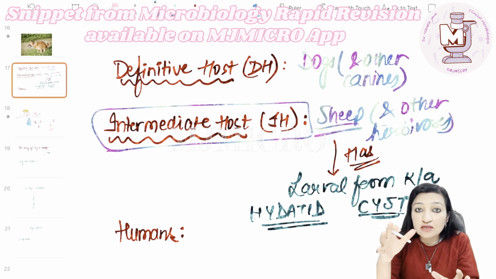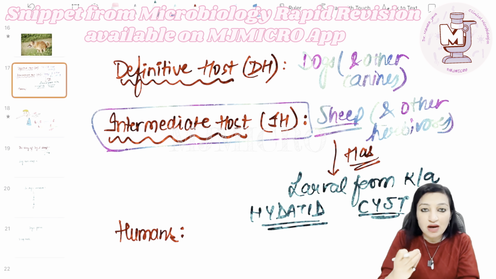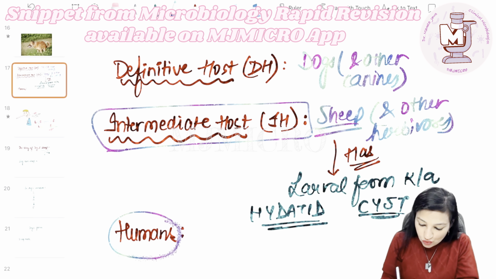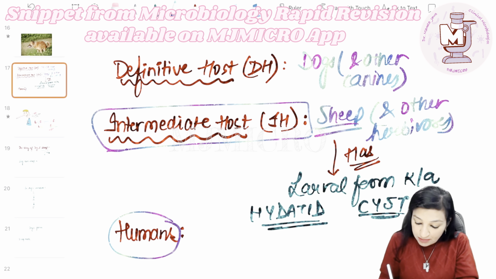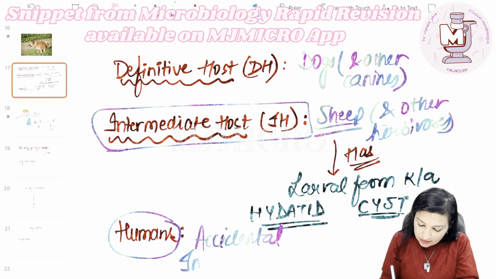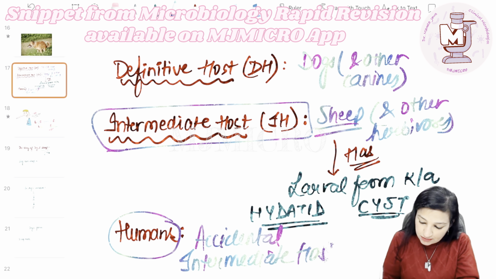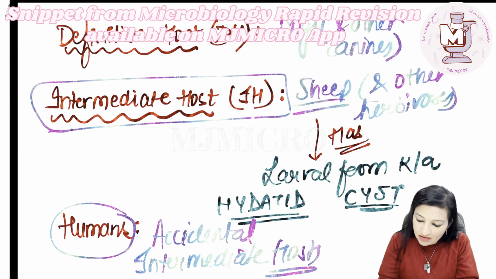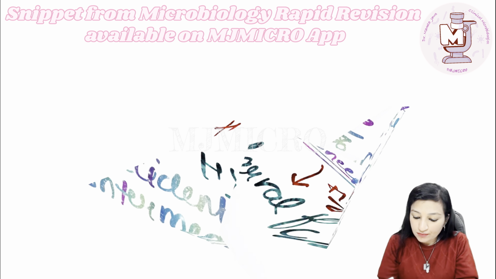Then why are we learning about it? We, that is humans, must learn about it because we can end up being the accidental intermediate hosts.